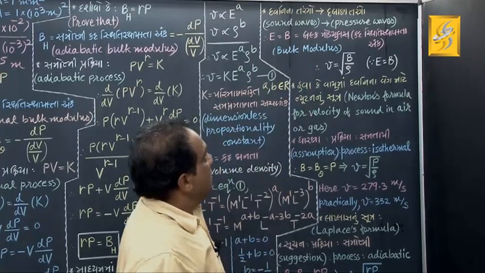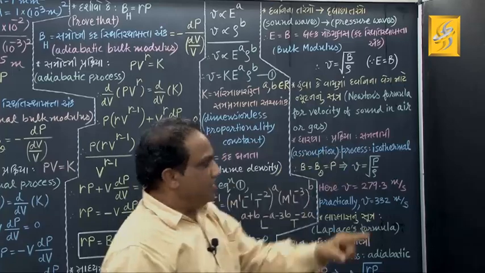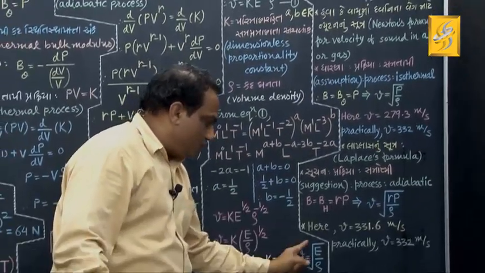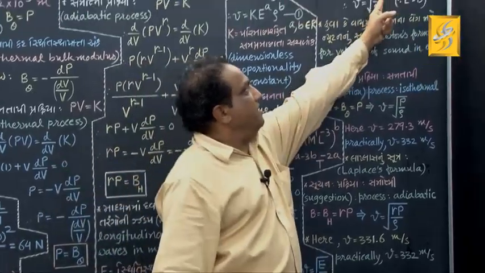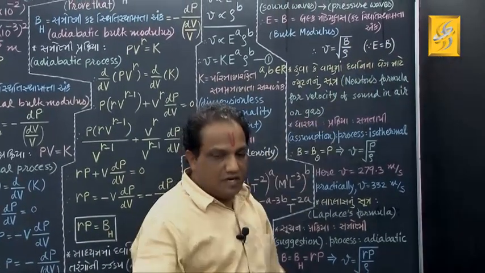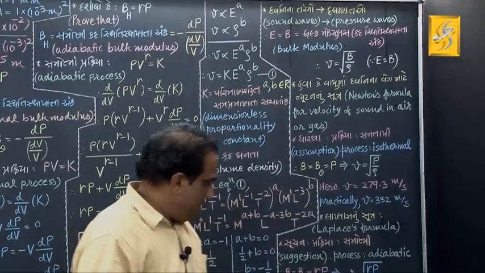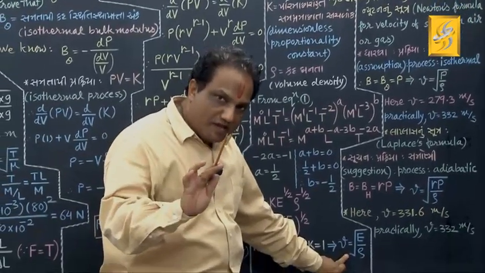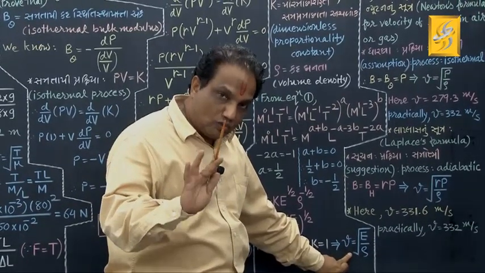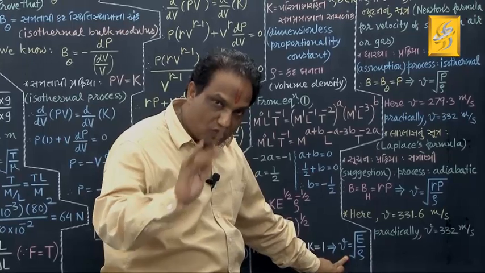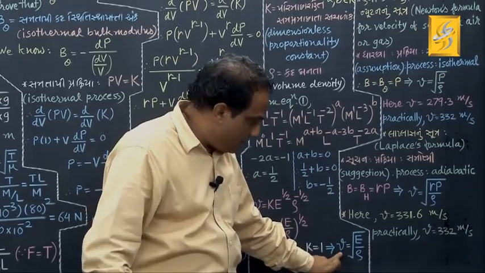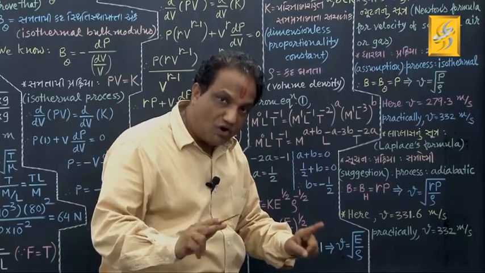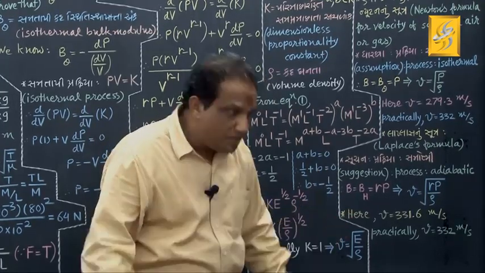Now instead of E, when you write B in this formula, you will get V equals under root of B upon rho. Now tell me, this formula you can apply for any medium, might be solid, liquid, or gaseous, for finding the velocity of longitudinal sound waves.